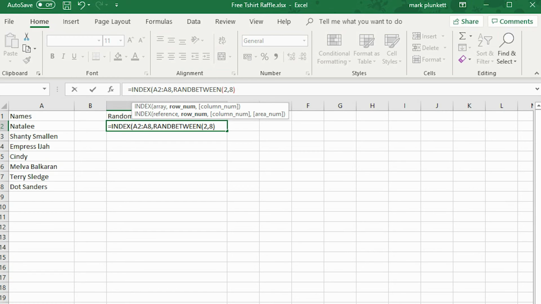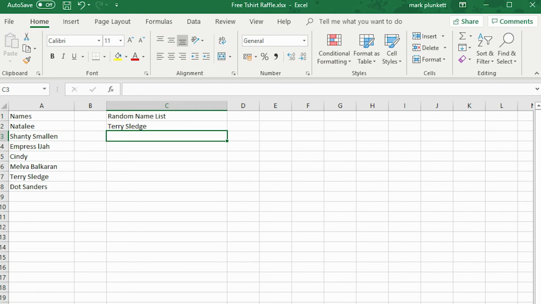So drum roll, I'm going to write the code in 3, 2, 1. Then I press enter. Terry is the first winner for the competition. Congrats. So we have 1 winner so far. Terry is the winner for the first t-shirt. Let me write that down. Congrats, Terry. You'll be getting a t-shirt. I know you always support.